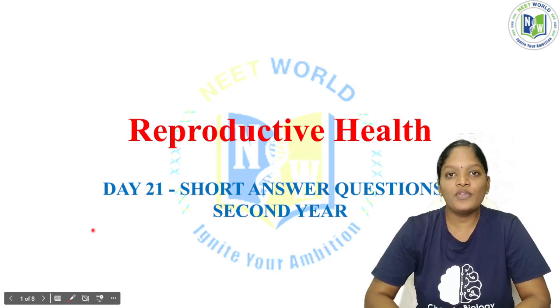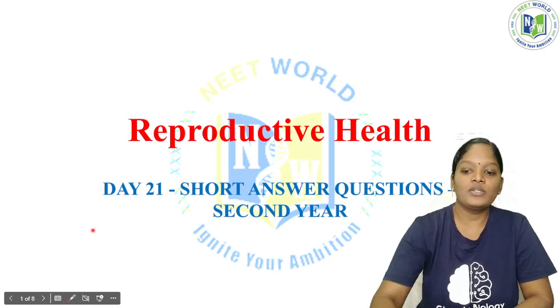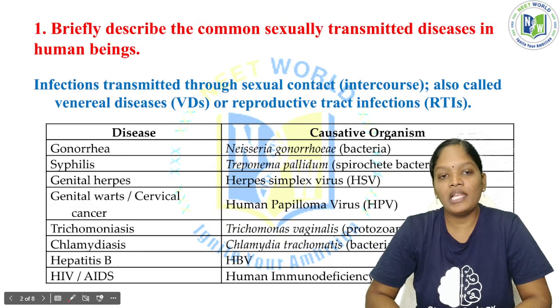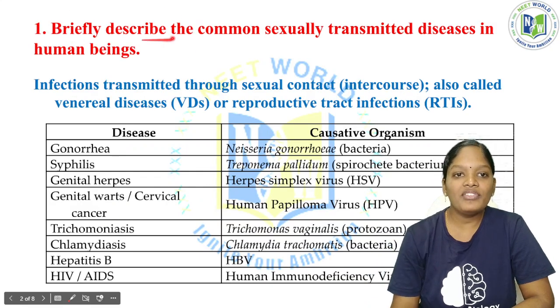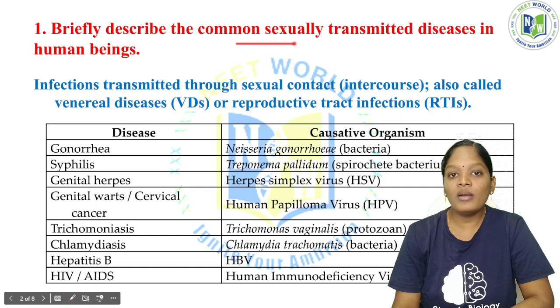So in today's class we are going to discuss the reproductive health and genetics short answer questions in the second year. Okay, so the first question from the reproductive health chapter will be: briefly describe the common sexually transmitted diseases in human beings.